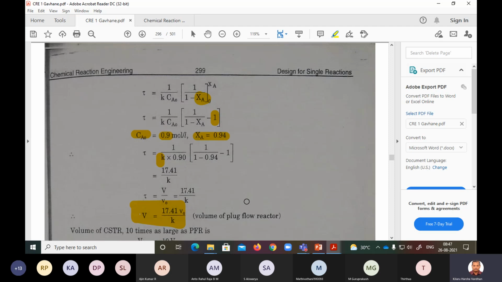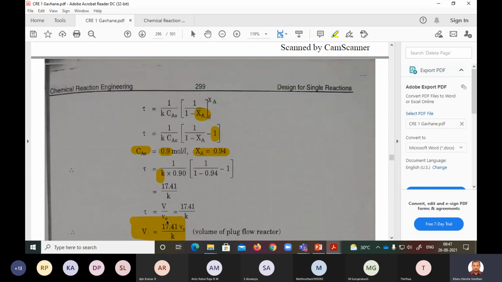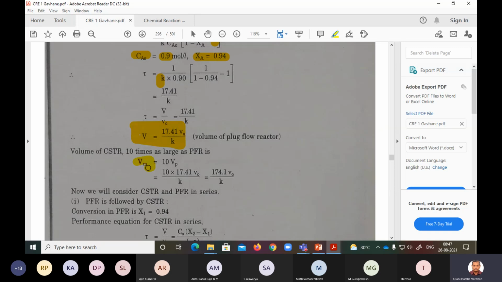But what is the next thing? He is replacing this, or is having one more CSTR, which is 10 times as large as the plug flow reactor. Now you know the volume of the plug flow. What will be the volume of the mixed flow reactor? This is nothing but 10 times V, that is 10 into this particular thing. That is the volume of MFR. That is what he is giving: Vm is 10 times Vp. That is given.